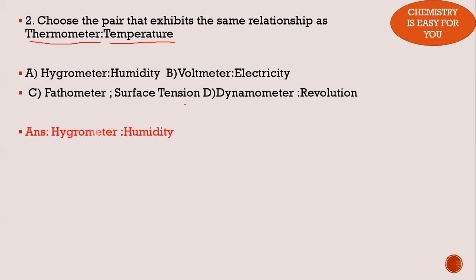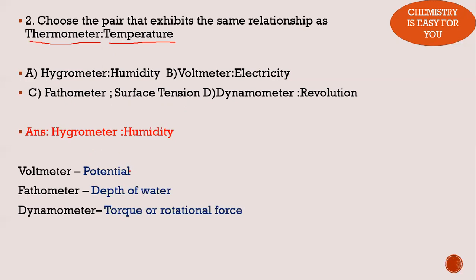So here the answer is hygrometer, because hygrometer measures the water vapor concentration or the humidity in the atmosphere. Hygrometer is measuring humidity. So like thermometer measures temperature, hygrometer measures humidity. So what is the mistake of the other three options? Let's take a look at those.